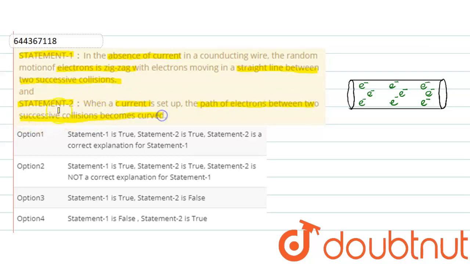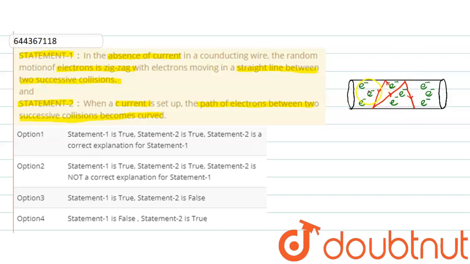becomes curved. So friends, as we know, when there is no electric field applied in this conductor, the electron will move in a zigzag motion. So that is a random motion. It can move in any direction in this conductor, but between any two collisions, the electron is assumed to move in a straight line. So it is assumed to move in a straight line.